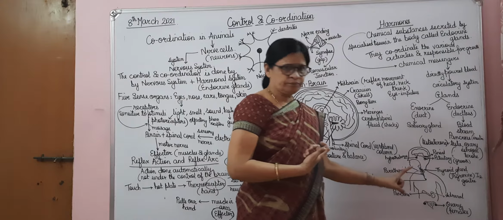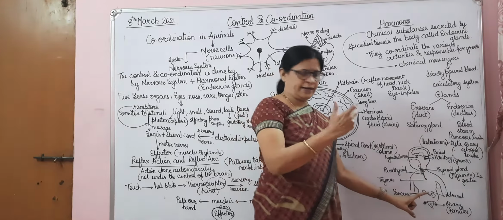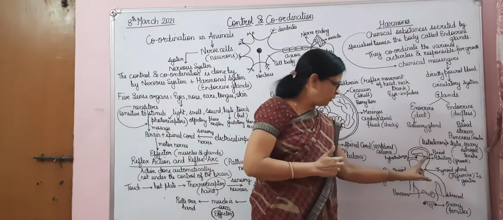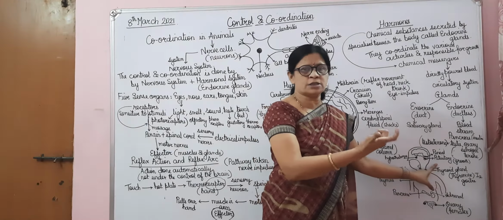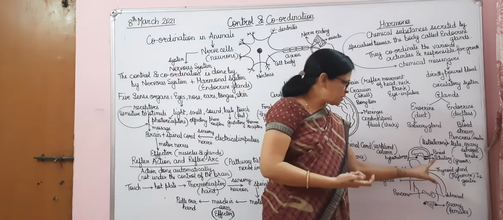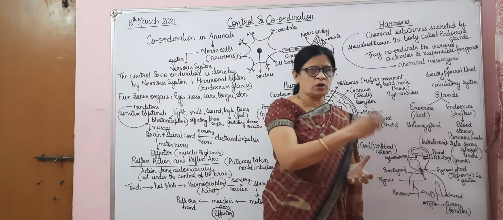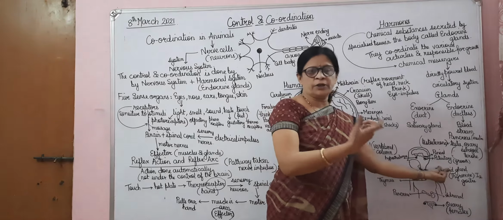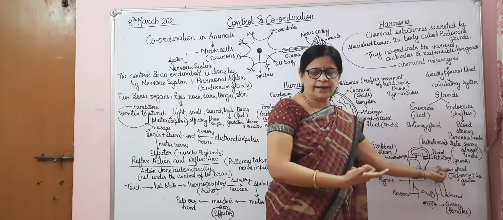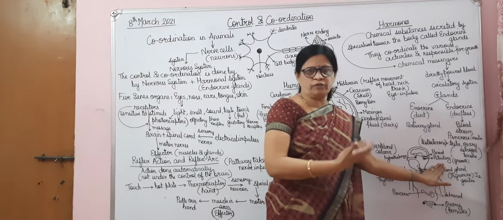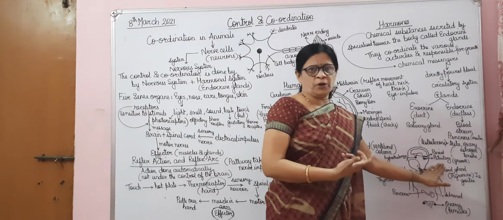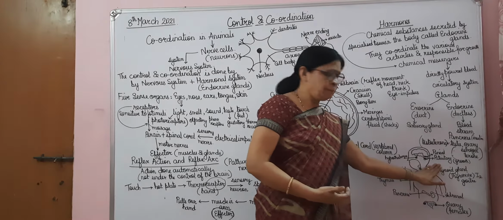Now this human body has different glands. For example, the pineal gland and the pituitary gland. This pituitary gland is responsible for growth. You must have seen that some children are very short, means they are dwarf, means for their age, their pituitary gland secretion is not sufficient for having that particular height. So this pituitary gland's secretion is responsible for the growth of that person. Some are very tall, some are very short. So the height of a person, with growth of the body, depends upon the secretion of the pituitary gland.